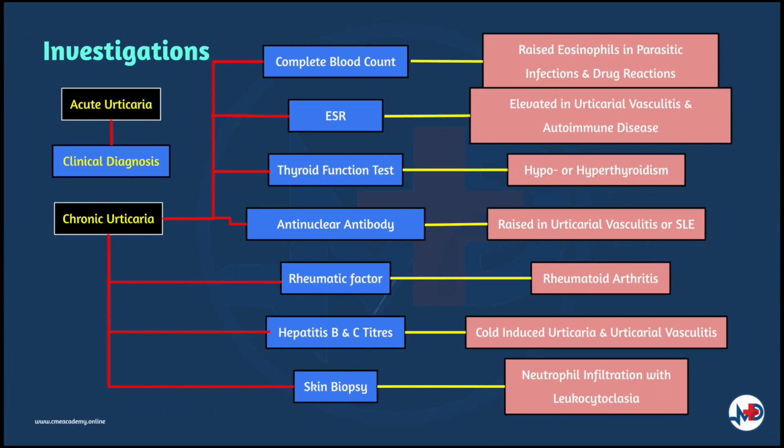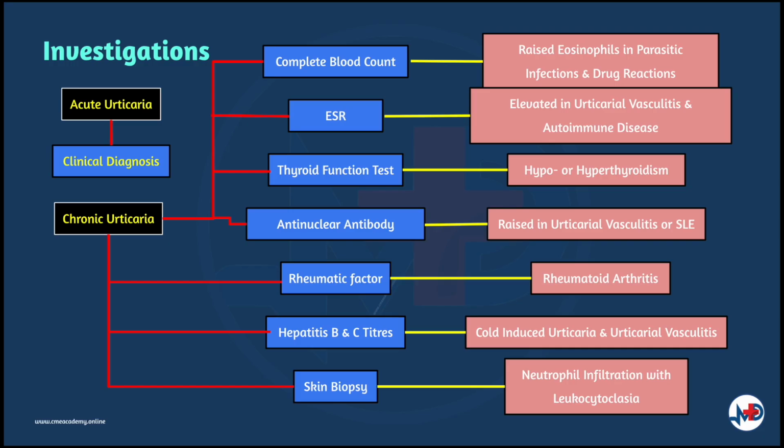Acute urticaria is diagnosed clinically. For chronic or recurrent urticaria, further lab investigations are required to find out the cause. A full blood count shows raised eosinophils if there is parasite infection or drug reaction. Acute phase reactants such as ESR will be elevated in urticarial vasculitis and autoimmune disease.